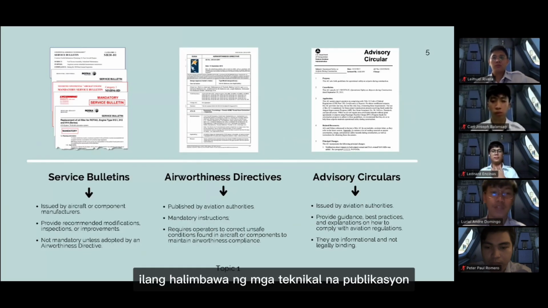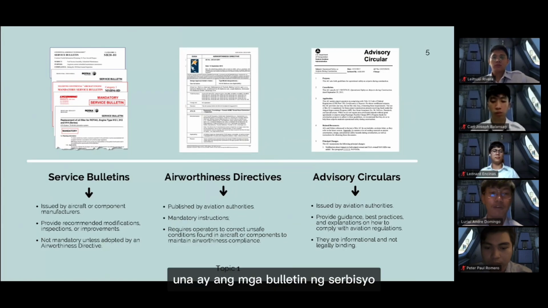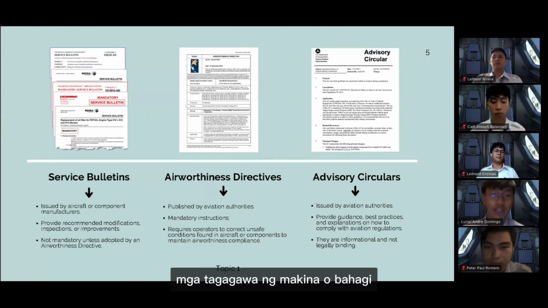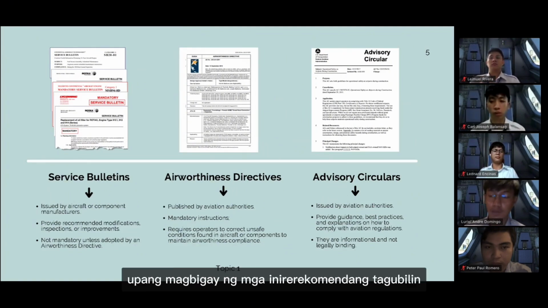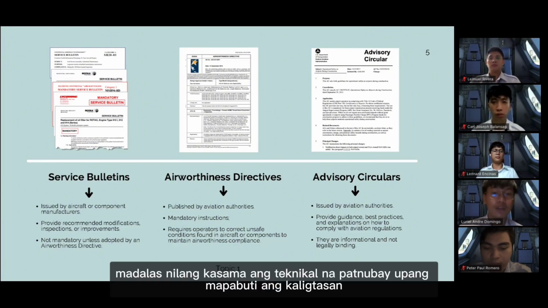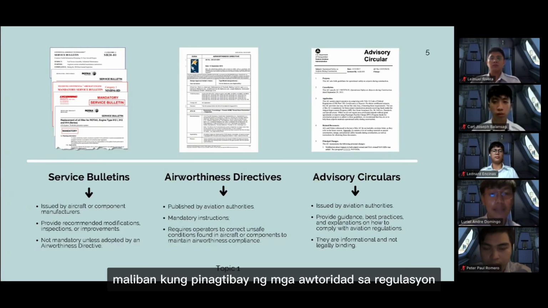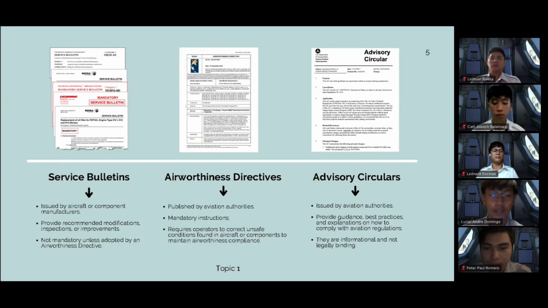Some examples of technical publications. First is the service bulletins. These are issued by aircraft, engine, or component manufacturers to provide recommended instructions for maintenance, modifications, or inspections. They often include technical guidance to improve safety, reliability, or performance, but they are generally not mandatory unless adopted by regulatory authorities.